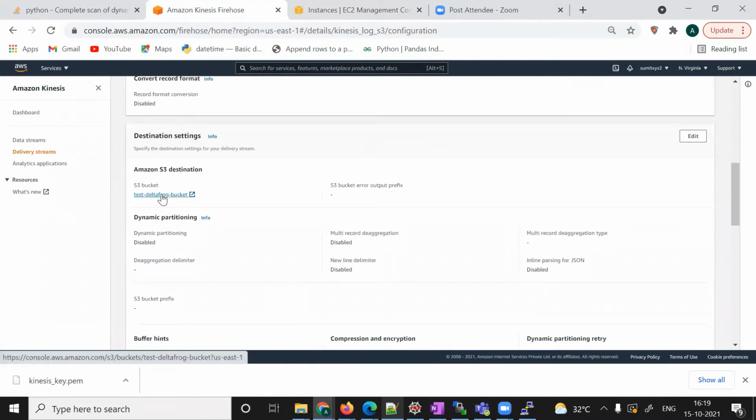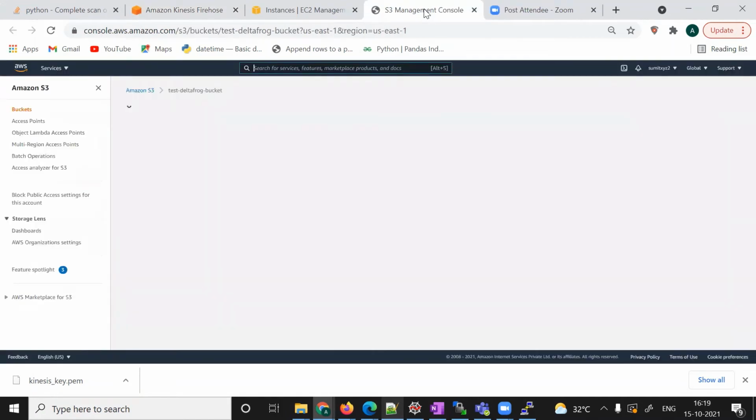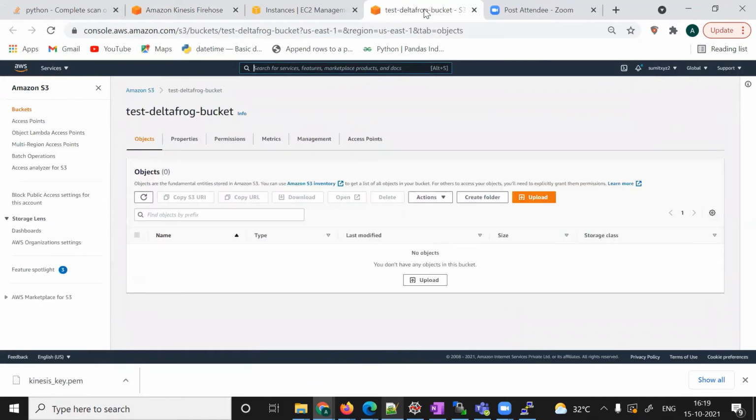This one, test S3 bucket. Let me open this one. You can see nothing is there, right? That's good. So now I will